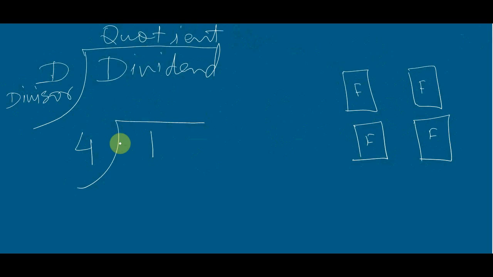Now think, is it possible to divide this 1 apple by 4? It is not possible, because there is only one apple and a single apple cannot be divided among 4 friends. So division is not possible because the dividend is less than the divisor.